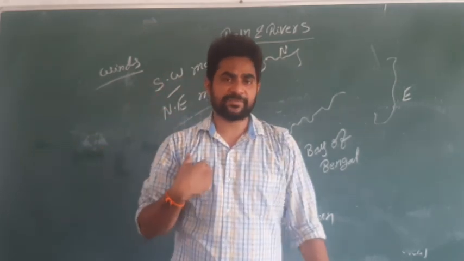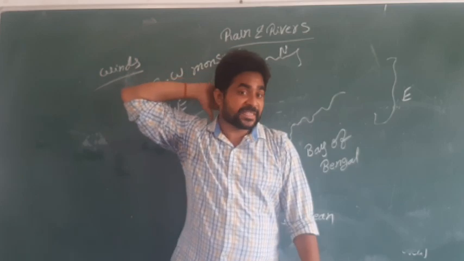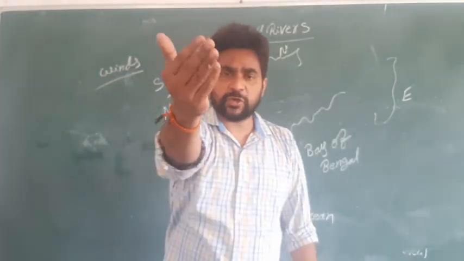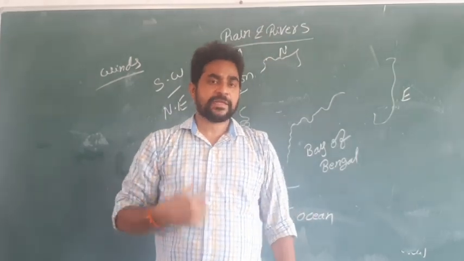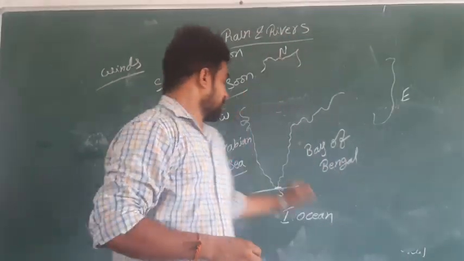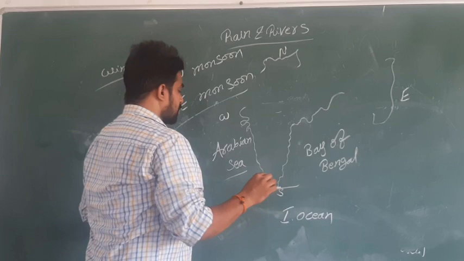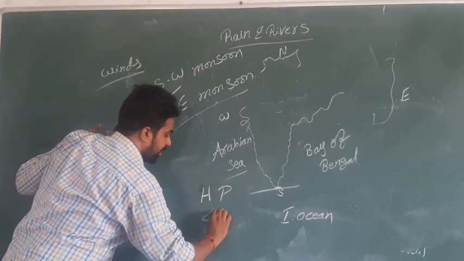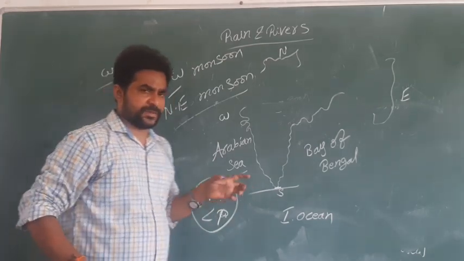Similarly, the pressure is at the back, so I am going to the front. If anyone pushes from my front, I will go back. Then you can call that pressure. Similarly, there are two, one called high pressure and one called low pressure. I will explain in simple terms.